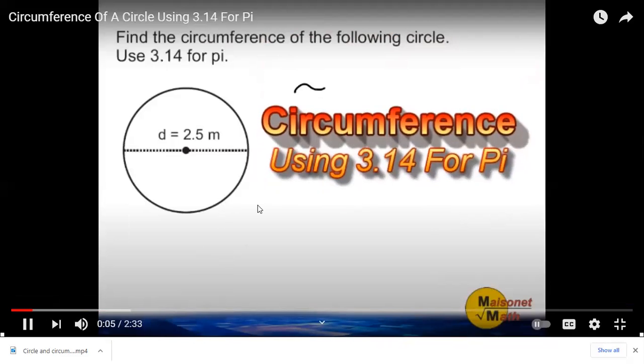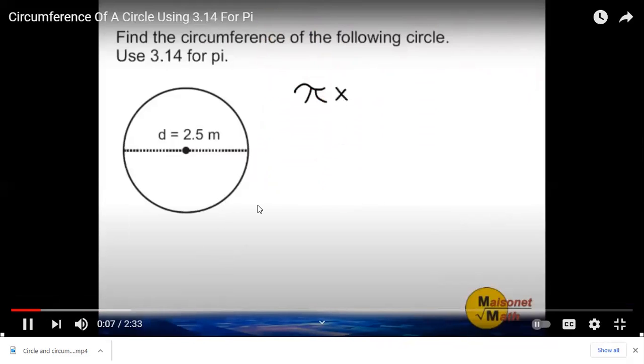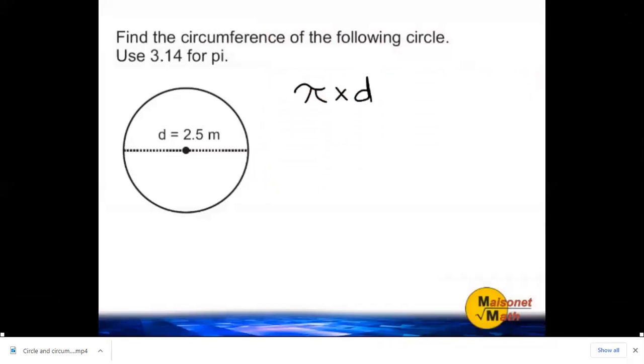To find the circumference of any circle, multiply pi times the circle's diameter. That will tell you what the distance is all the way around that circle. So we are going to substitute pi with the value 3.14 and multiply that by 2.5.